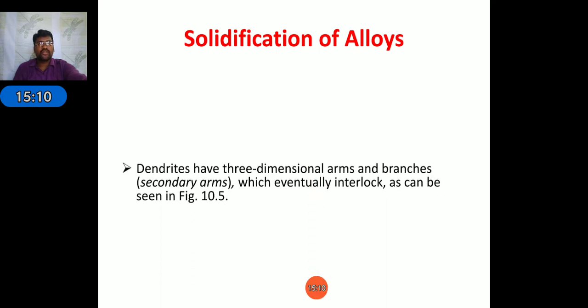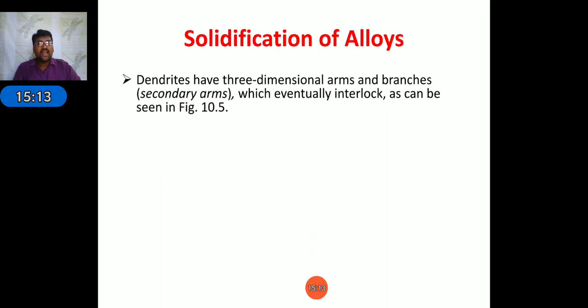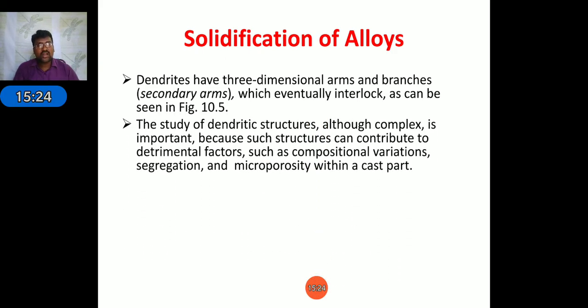Next, coming to solidification of alloys, continuation: dendrites have three-dimensional arms and branches, which eventually interlock and can be seen as shown. I will show it in the next slide. The study of dendrite structures, although complex, is important because such structures can contribute to composition variations, segregation, and microporosity within a cast object. This is the analysis of the solidification of alloys.